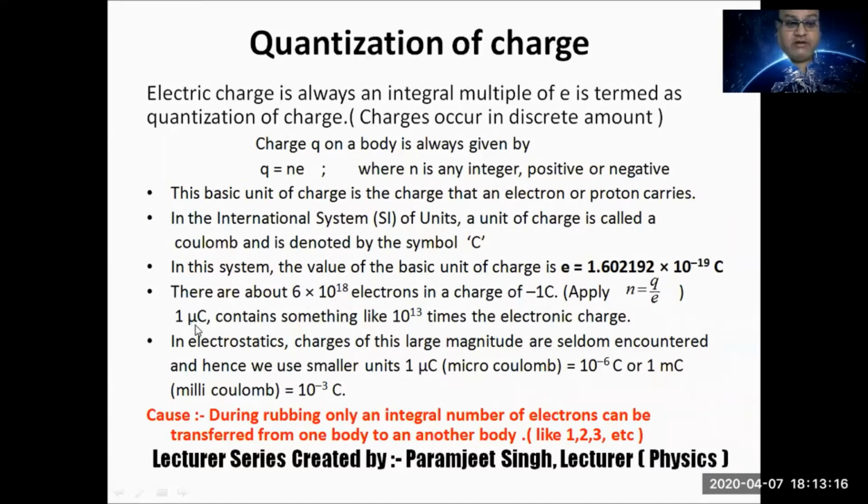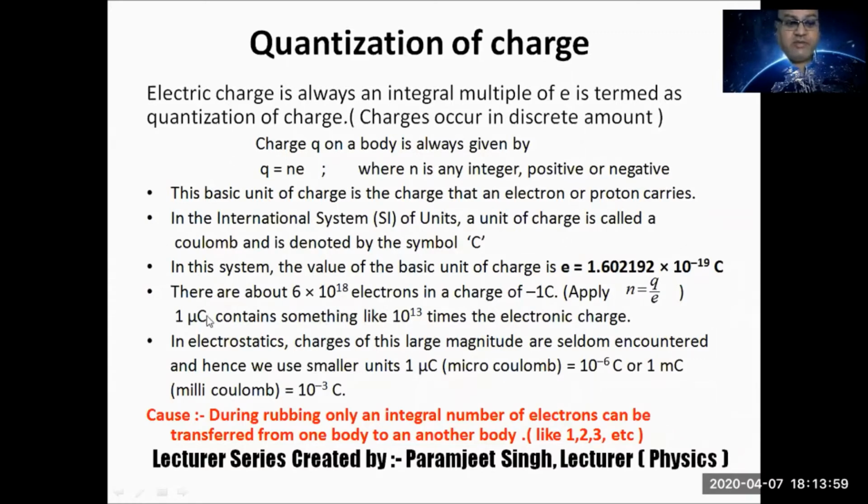If a body acquires 1 microcoulomb charge, how many electrons will be transferred? Again apply this. Microcoulomb is a smaller unit. 1 microcoulomb is equal to 10 raised to power -6 coulomb. 1 nanocoulomb is equal to 10 raised to power -9 coulomb. 1 picocoulomb is equal to 10 raised to power -12 coulomb. These are smaller units. Coulomb is a very large unit. You see, 6 into 10 raised to power 18 electrons make 1 coulomb.